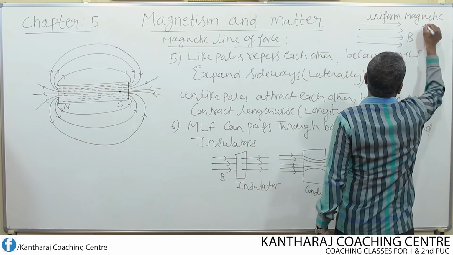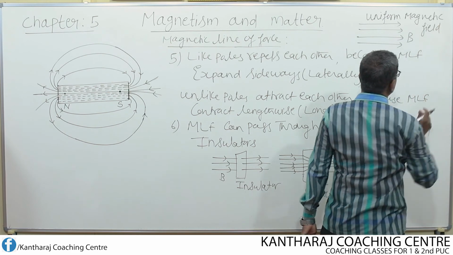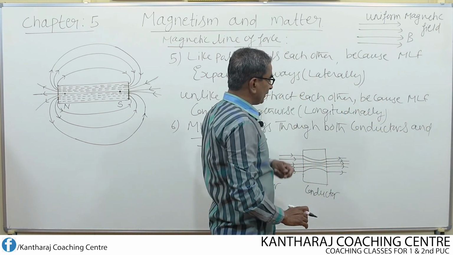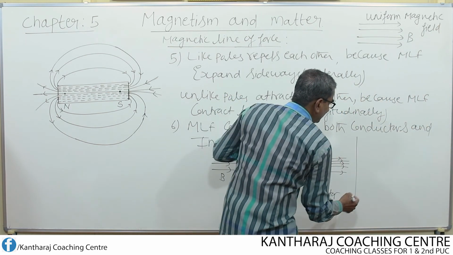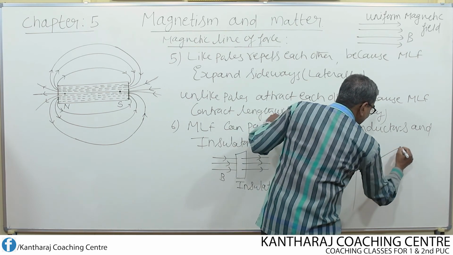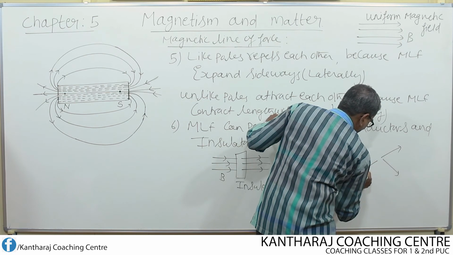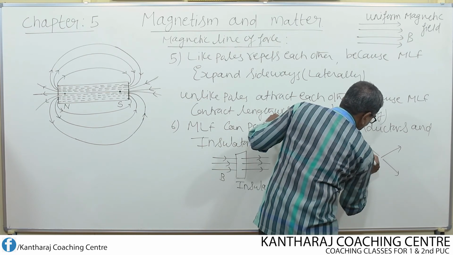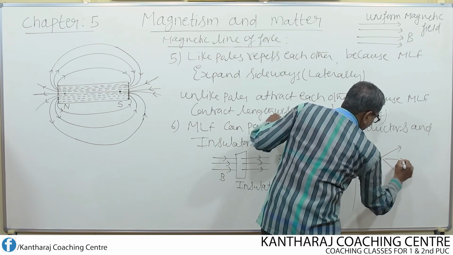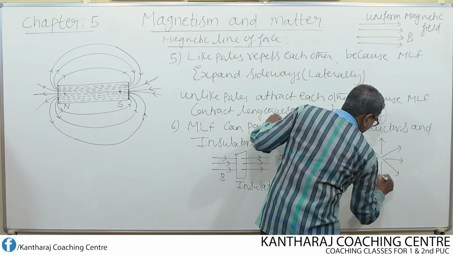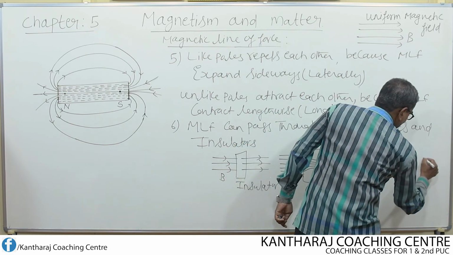Then how do you represent a non-uniform magnetic field? Remember, a non-uniform magnetic field may be diverging like this, or even converging like this.